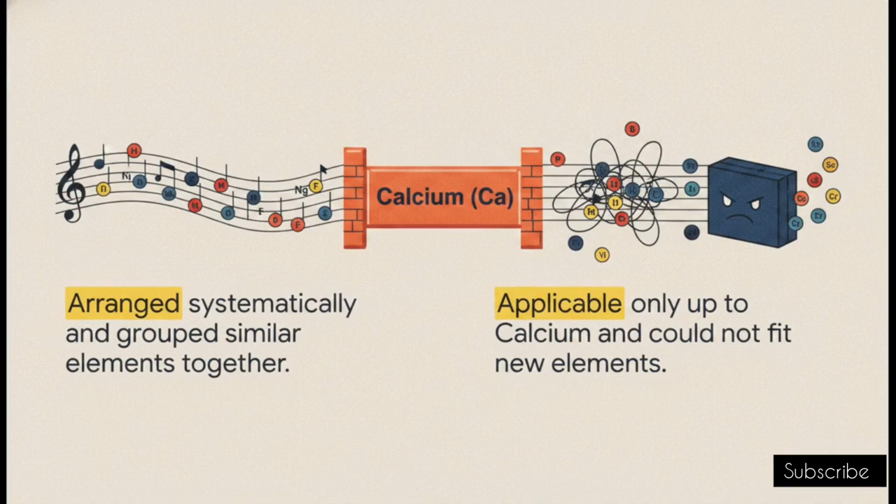So you're probably thinking, he nailed it, right? Actually, scratch that. While Newlands successfully created a systematic arrangement and grouped similar elements together, his musical law eventually completely broke down. The limitations were incredibly steep. See, it was only applicable up to the element calcium. The music literally stopped at calcium. After that point, every eighth element did not match the properties of the first. Even worse, his table was so rigid that it couldn't accommodate any of the new elements that were being discovered.